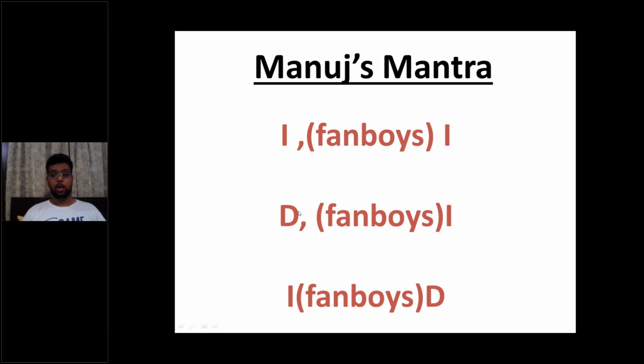Secondly, if you have a dependent clause and an independent clause connected by FANBOYS, put a comma. If there is an independent clause and a dependent clause and they both are connected by FANBOYS, there should be no comma. This is what we call Manut's mantra, that you will get nowhere else. It's a trick, and through this trick you would be able to achieve maximum marks in OET writing. There would be no loophole wherein you would lose your marks.